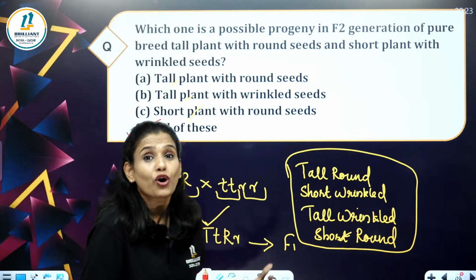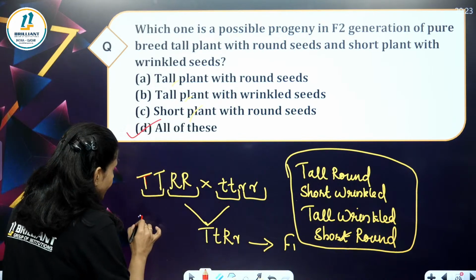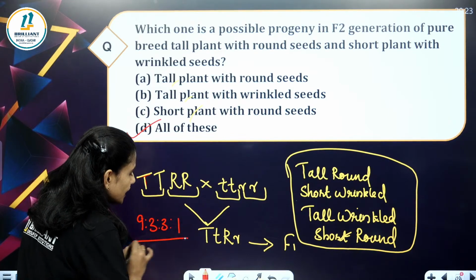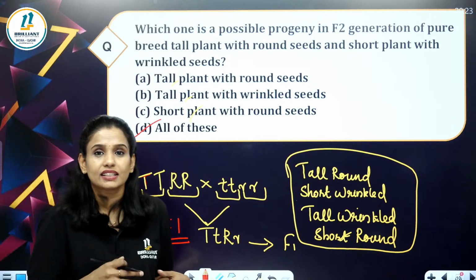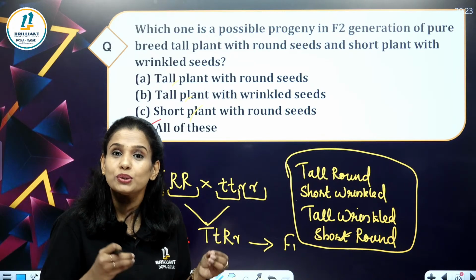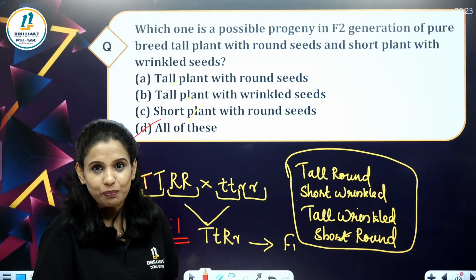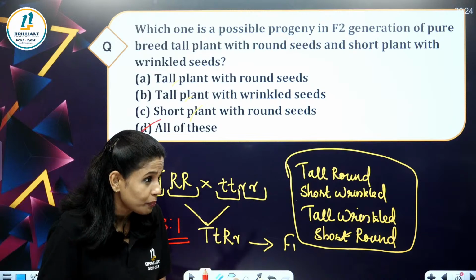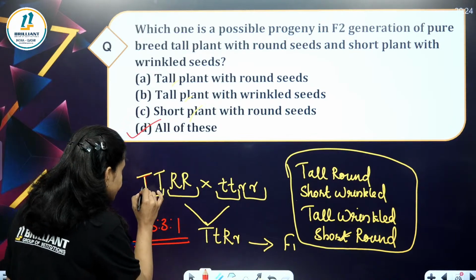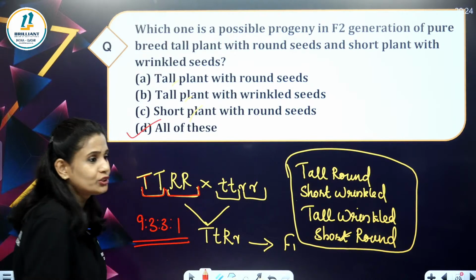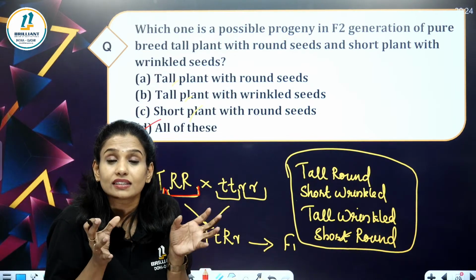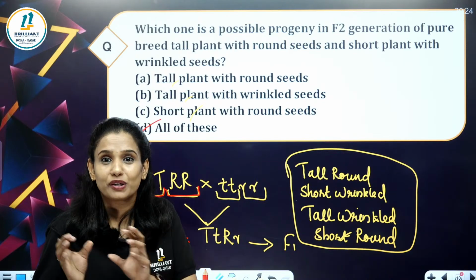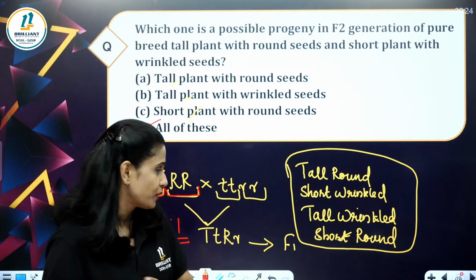And that will be obtained in the ratio of 9:3:3:1, because it is a dihybrid cross. How can you find out whether it is a dihybrid cross or a monohybrid cross? Here you can see two characters are shown together. When two characters are shown together in a cross, that is called a dihybrid cross.